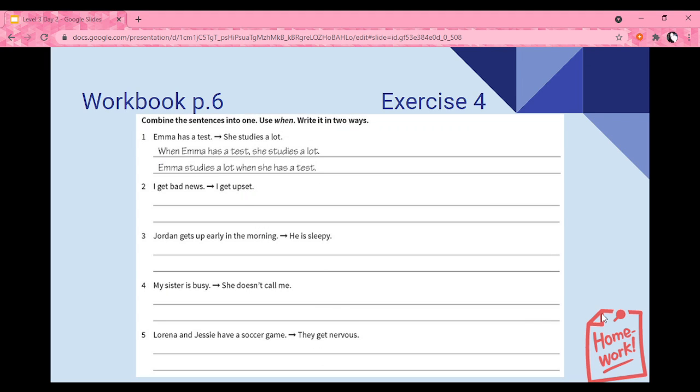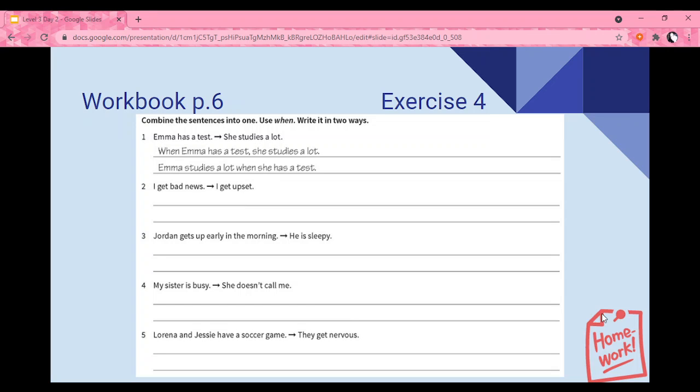Now, let's work in exercise number 4. Here, we're going to combine sentences into one. But instead of using if, we're going to use the word when. We need to write it in 2 ways. We already have an example. Emma has a test. She studies a lot. We need to combine them, right? So first, I wrote, when Emma has a test, comma, she studies a lot. Remember, condition first, then I use a comma, and then the result. Or second option, Emma studies a lot when she has a test. In that case, I don't need a comma.